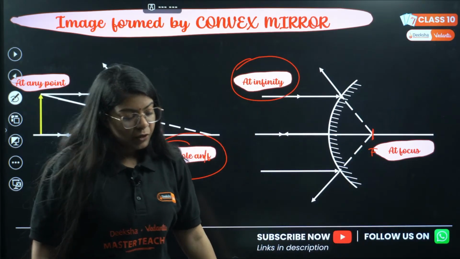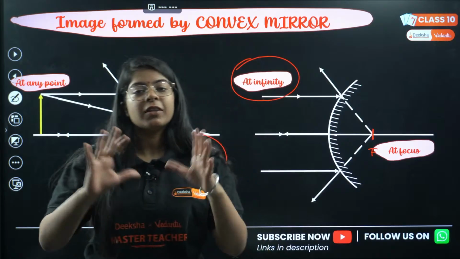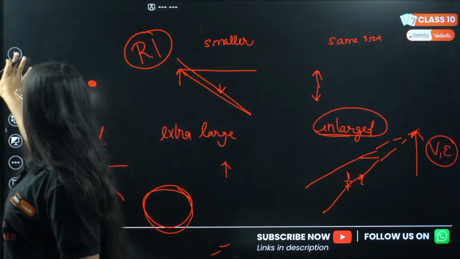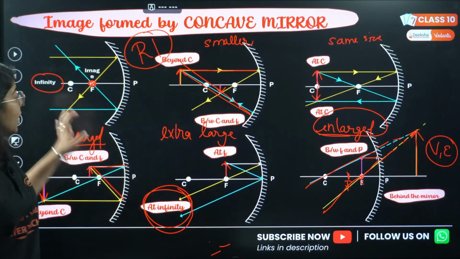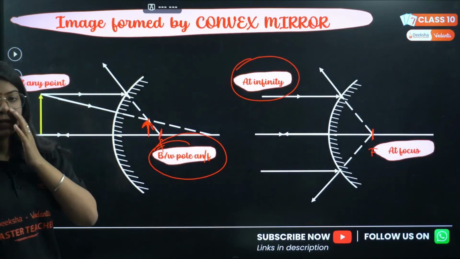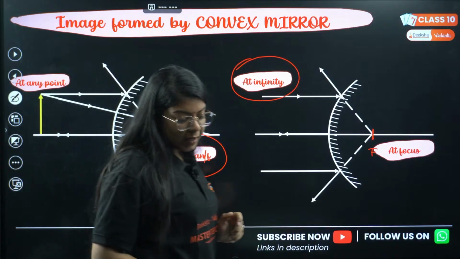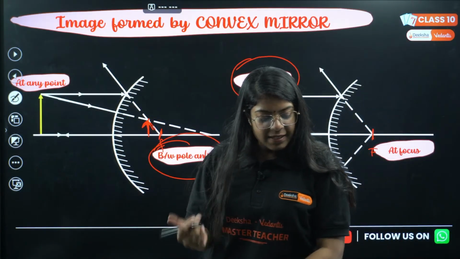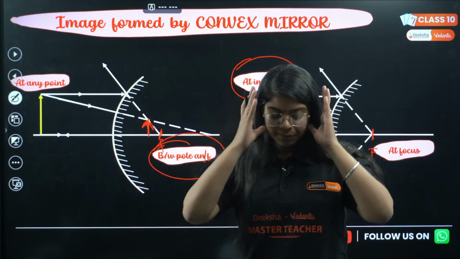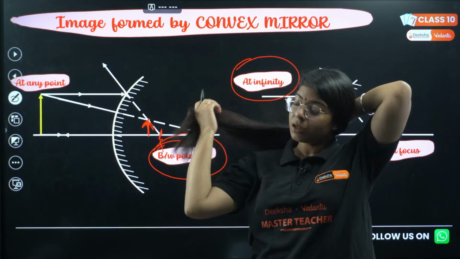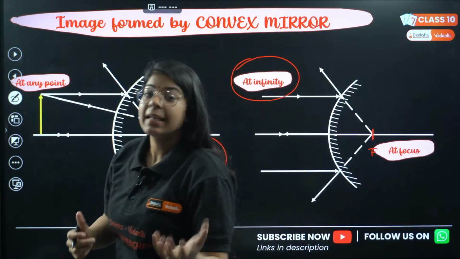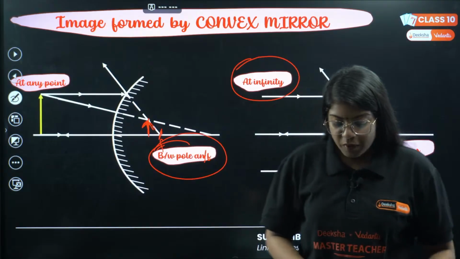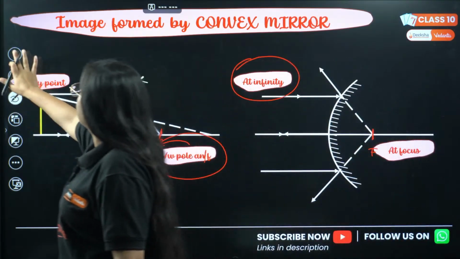Correct. We are done with the mirror part. We have seen the image formed by concave mirror and the image formed by convex mirror. Understood till here? If anyone has any doubt till here, you can ask. Then we'll move on to the next, which is lenses.